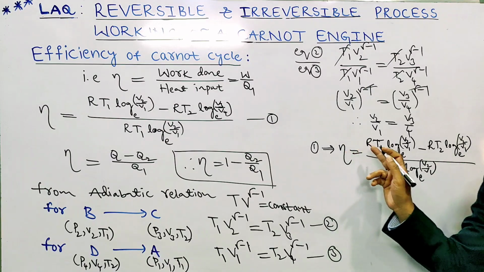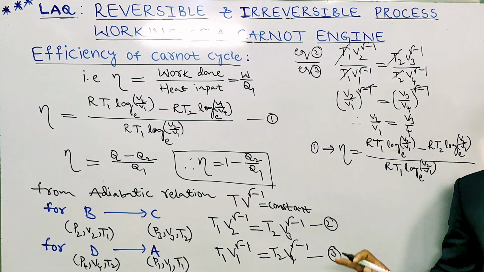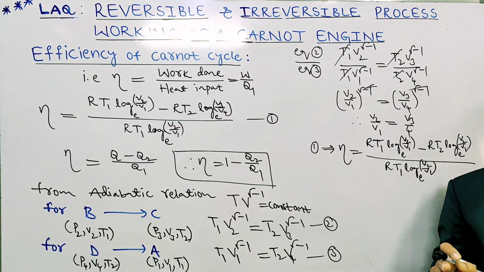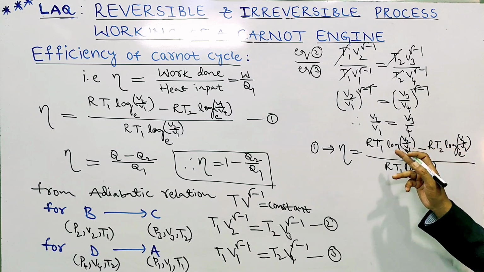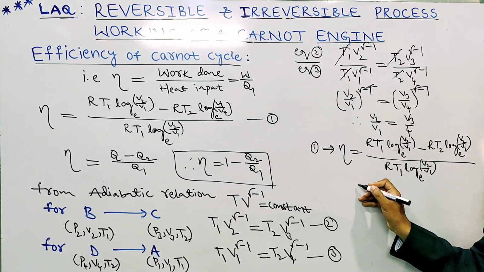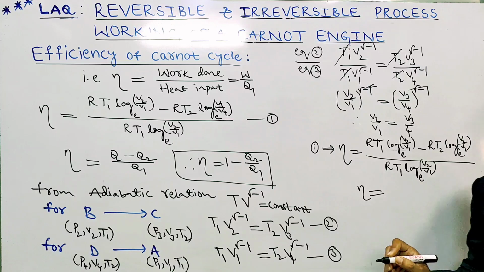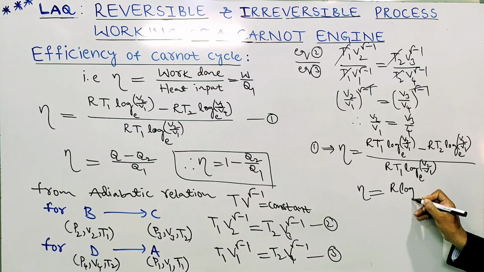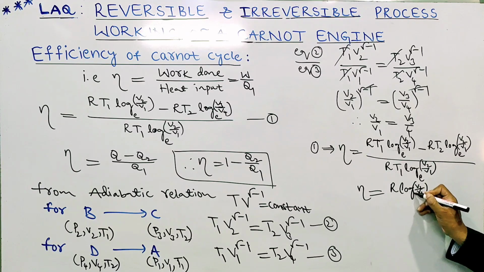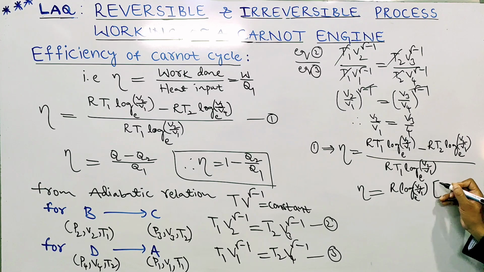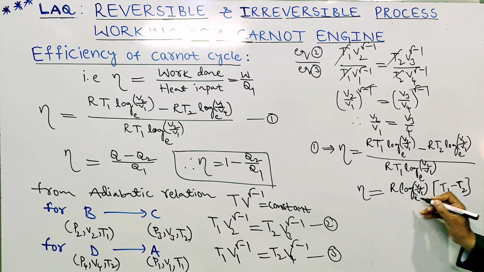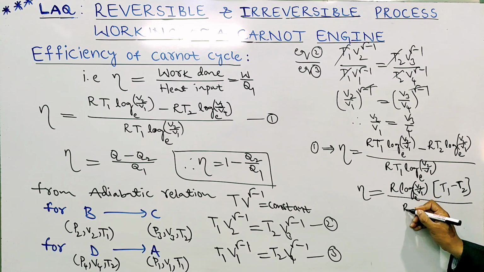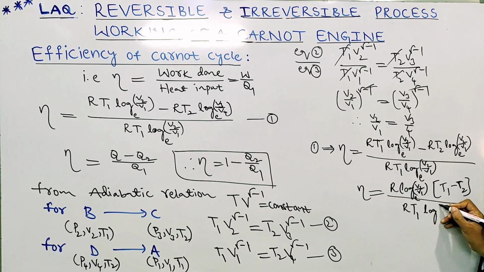In the numerator you can observe log V2 by V1 to the base e, and in the denominator also the same, and R is also there, so we can take common. The efficiency eta equals R log V2 by V1 times (T1 minus T2) divided by R T1 log V2 by V1.